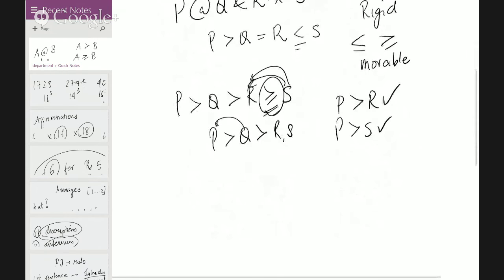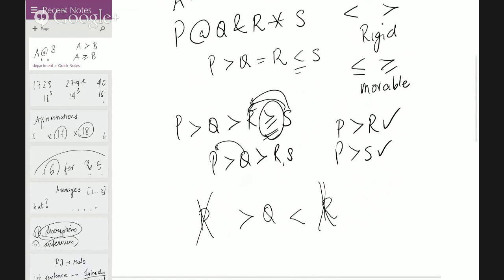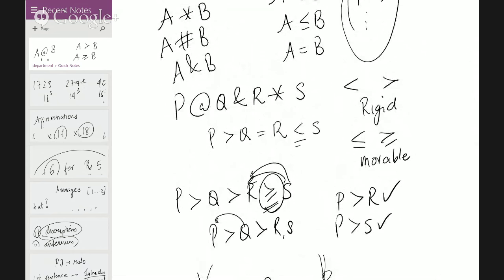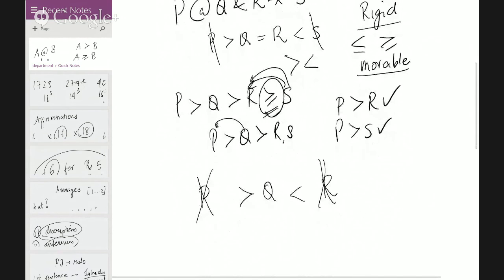One more thing in such kinds of questions is when you have a greater than and less than together, let's say I have P more than Q more than R less than S, I cannot derive anything between P and S. So in this kind of question, if you go to the conclusions directly, if you have S and P in a relationship in a conclusion, it cannot be followed. All right, that's the basic hint here. Okay, so rigid and movable is one thing, and then when you have different signs like this, it cannot be followed. Either or is like this.